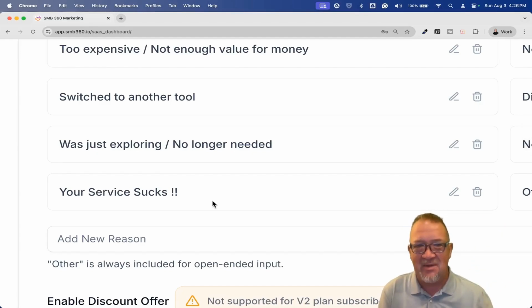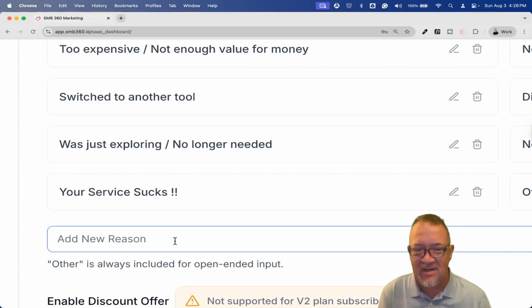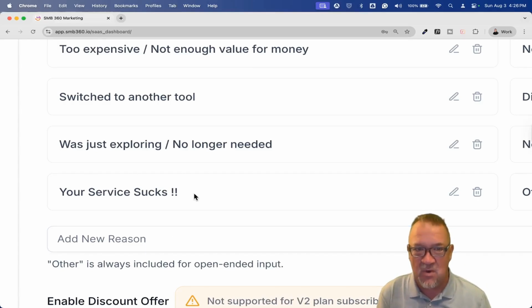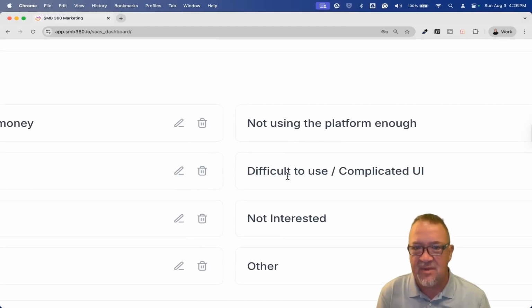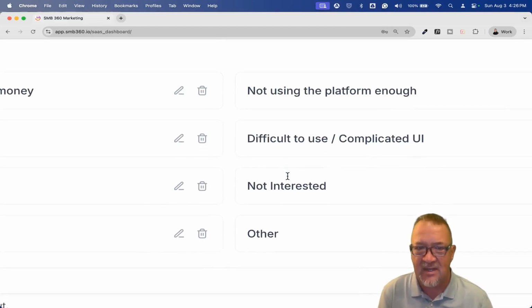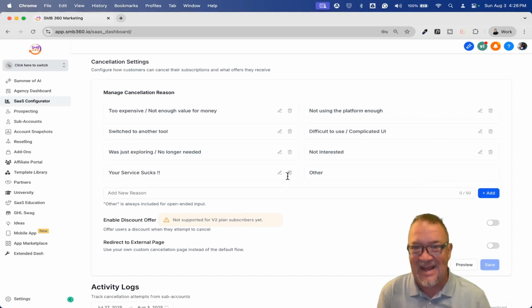But I put that service sucks, and you can actually add a new reason right here and simply add it if none of these other ones work. You can delete it, there's edit, and there's a delete tool right here. So these are just the ones that are pre-built into here, but I just want to at least show you what it was like, what's available, and then being able to sit back and add things to it.